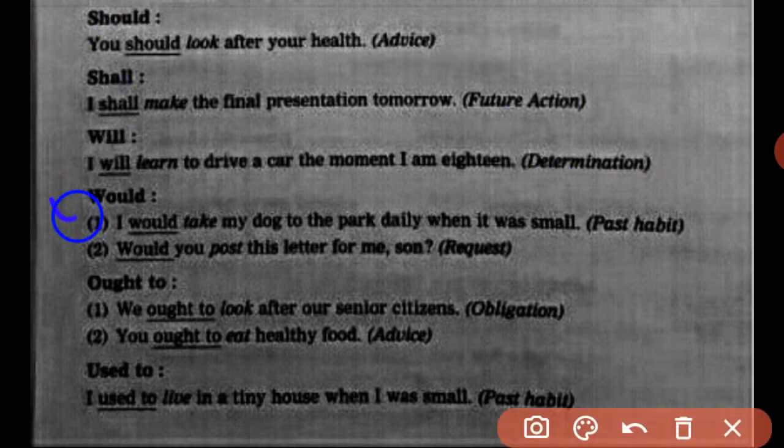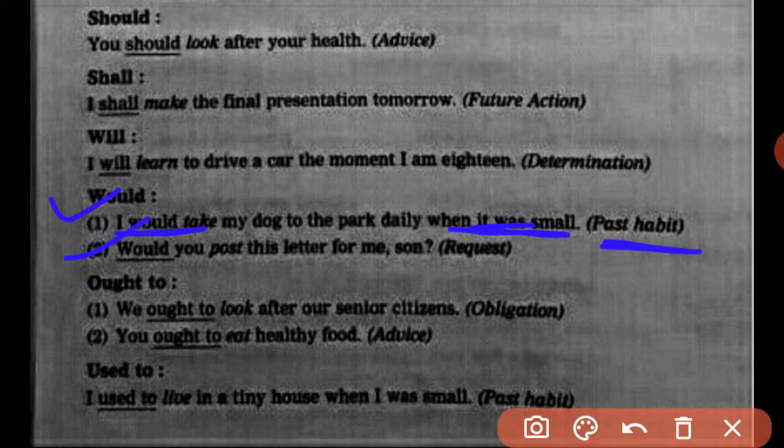Next, would. I would take my dog to the park daily when it was small. So here this phrase is showing the past tense, right? So here the word would is showing past habit. That is what the subject, which is I in this sentence, used to do, this action when the dog was small. So it is related to the past. It was usual at that time, that activity. So it is the past habit.